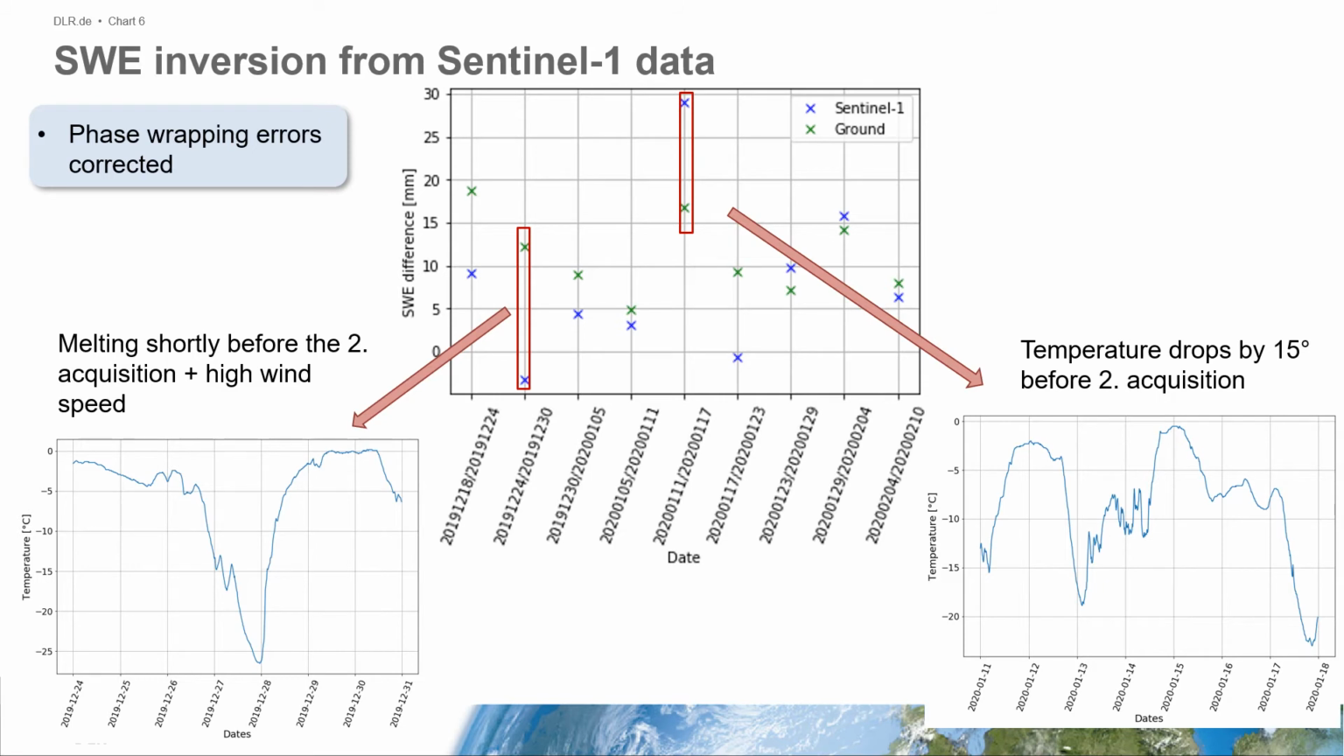By looking more in detail into the ground measurements, for the first point it can be observed that the temperatures are around or above 0 degrees. Therefore, some melting might have taken place. For the second point, the temperature drops rapidly shortly before the second acquisition. This might be the reason for the deviation, but it has to be analyzed more in detail.